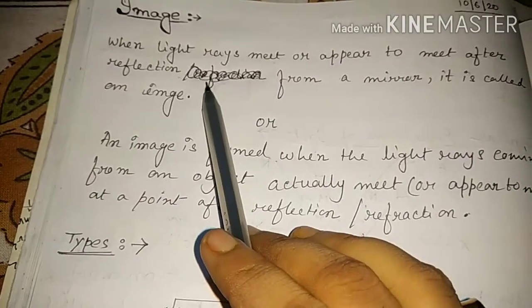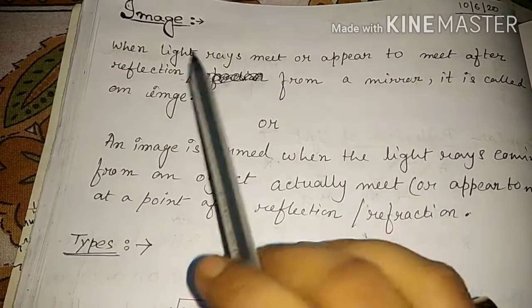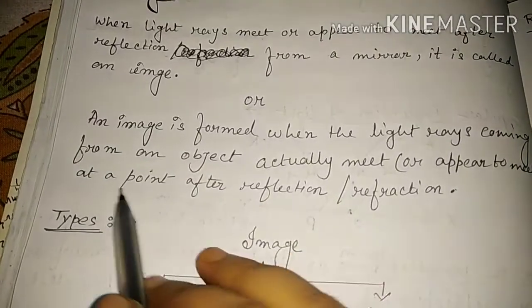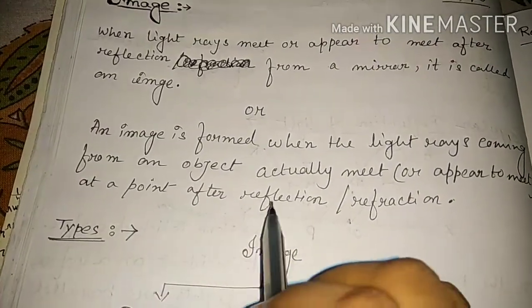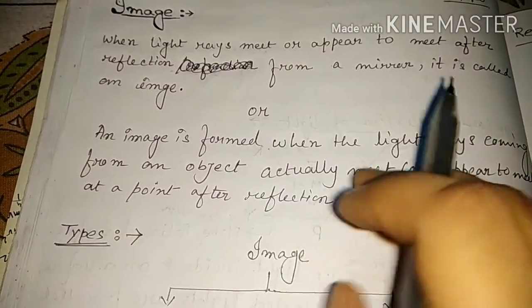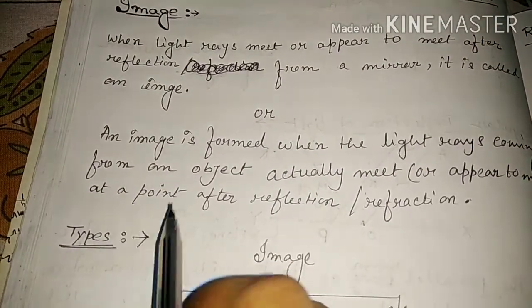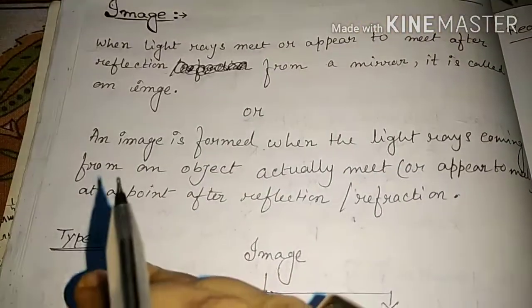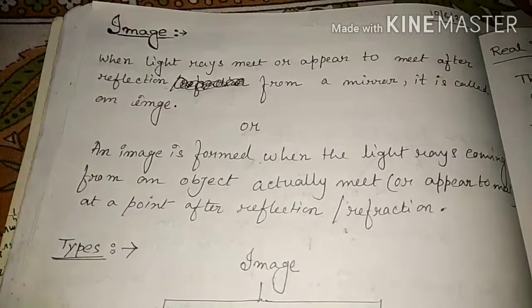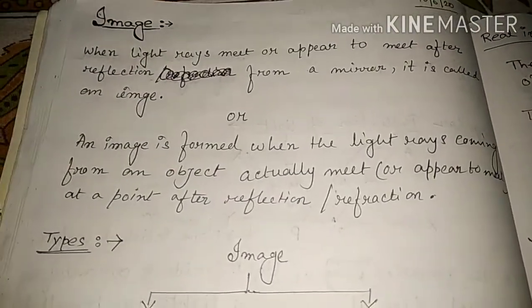Here we write refraction too, but in a mirror only reflection takes place, not refraction. But because we consider a point, for both cases we get the image, reflection and refraction. Here we did not mention from where the light is reflected, that's why we mention both processes. So you can write either definition of image.